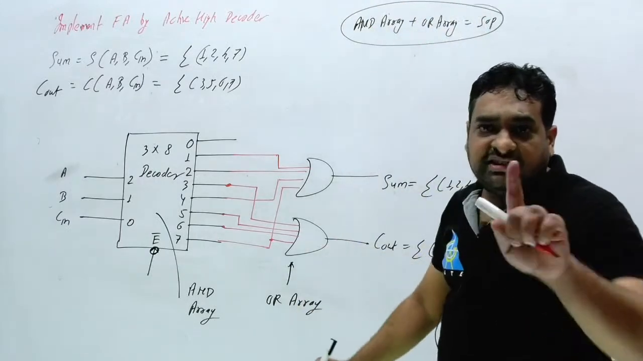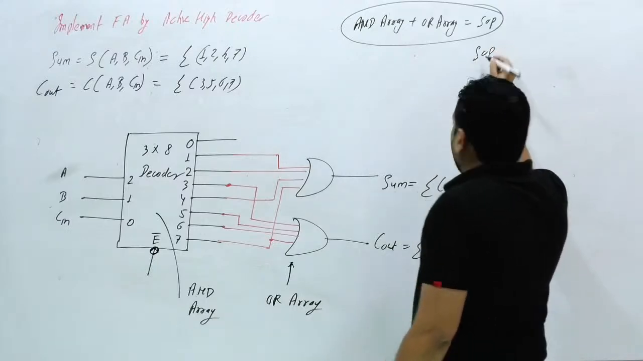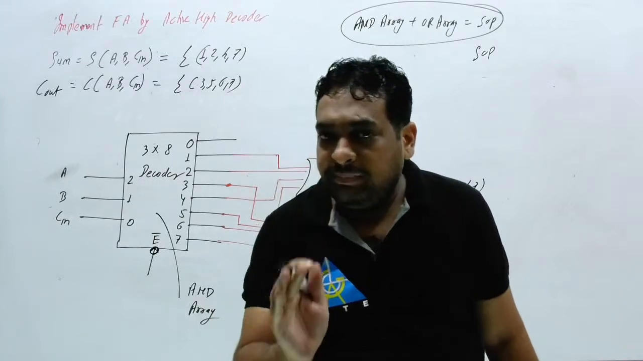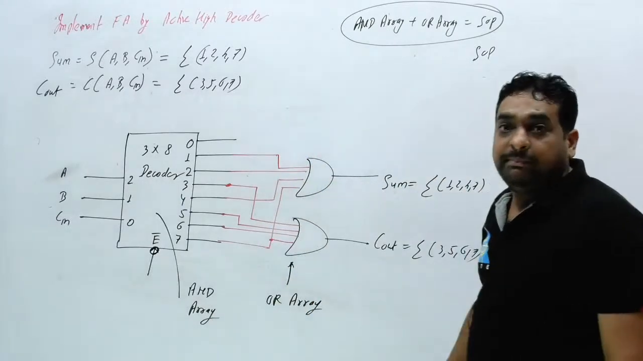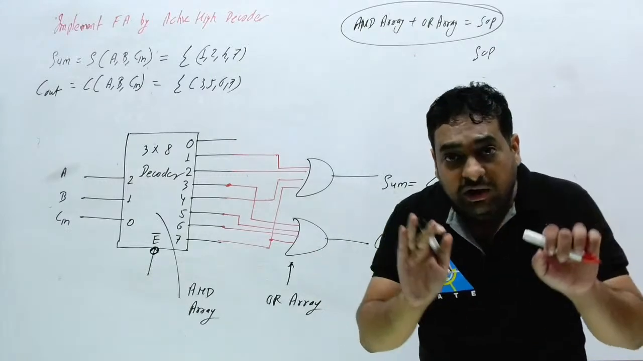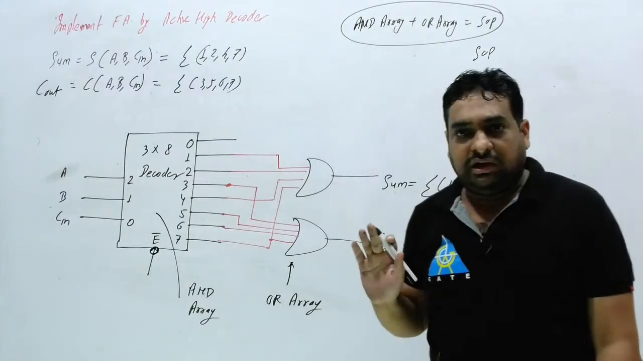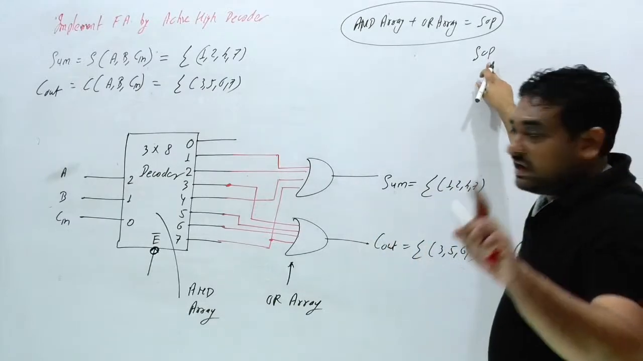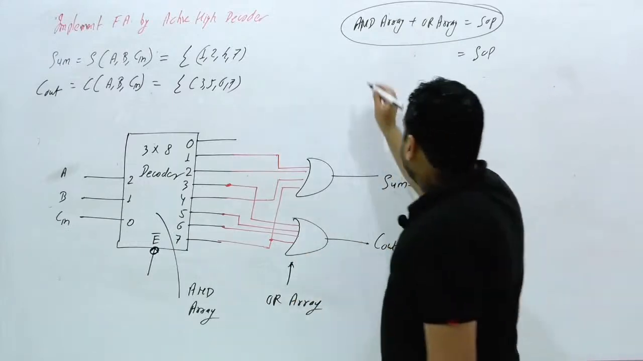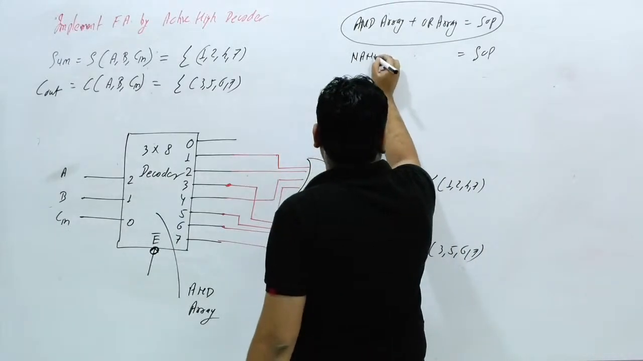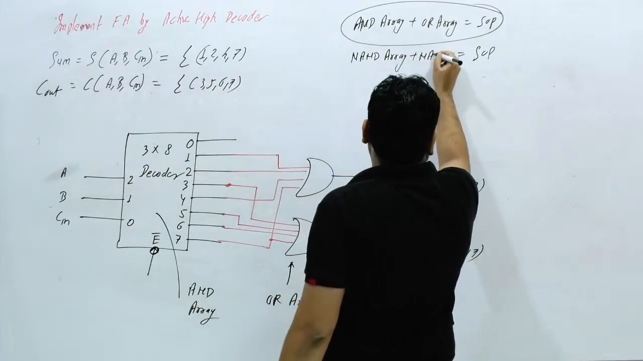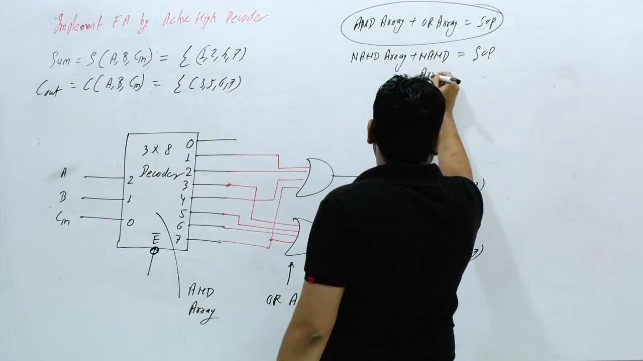So you have two choices of SOP. Why are we going to prefer SOP? In previous classes I already told you, SOP is always preferred over POS. That's why we are not going for POS. We are only targeting SOP. Clear? Now we have two choices for the SOP. First choice is AND array, OR array. Second choice is NAND array plus NAND array. You have two choices.